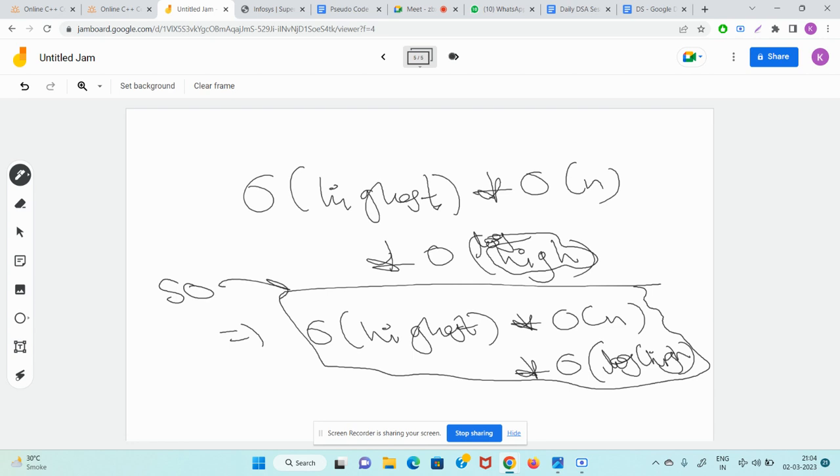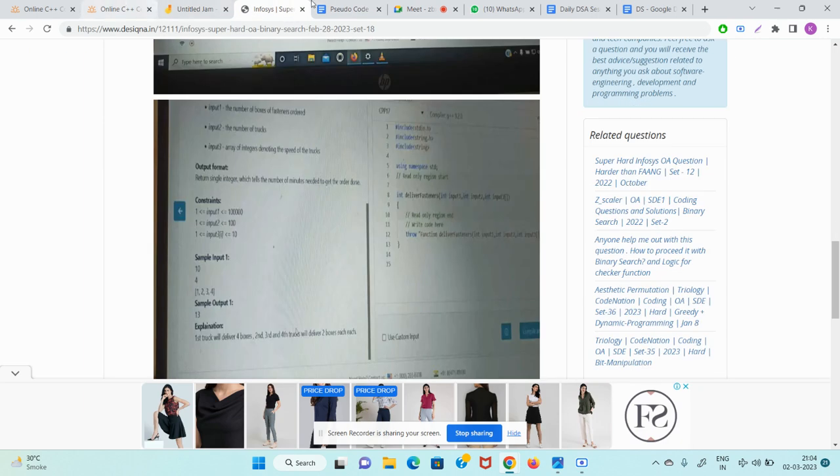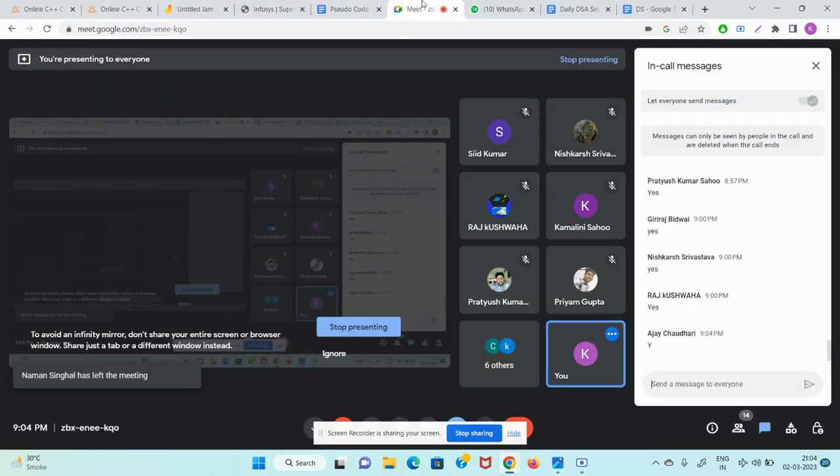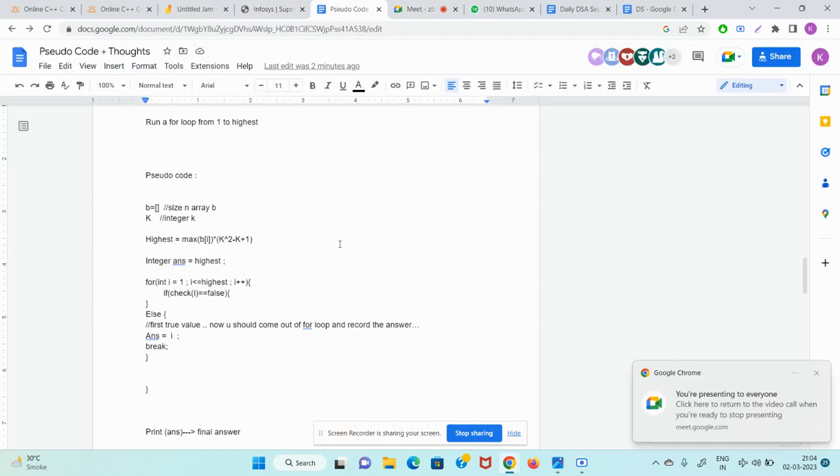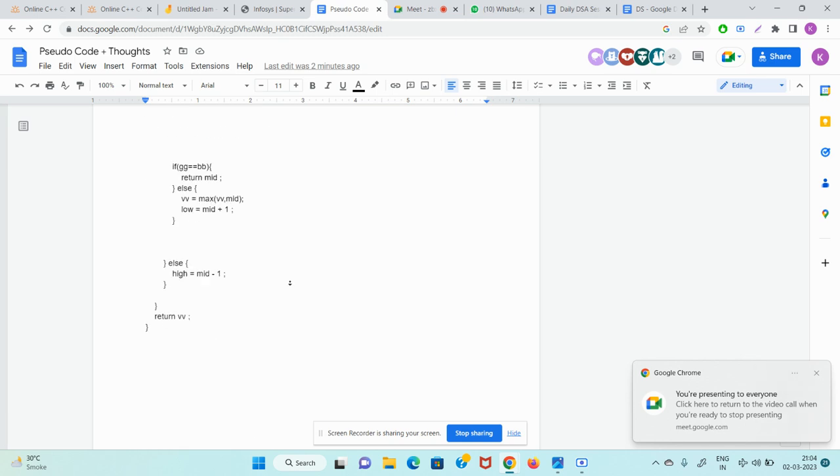Time complexity is O of highest because you are going from 1 to highest in the code, then you are iterating the full array again for each index, then O of log of I, because you are doing that binary search to find the maximum value of k1. So guys, is the time complexity till here clear? O of highest into O of n into O of log of I. So guys, please start writing yes in the chat. Guys, can anyone write the time complexity for this solution in this Google chat? And I will update this in the doc here.